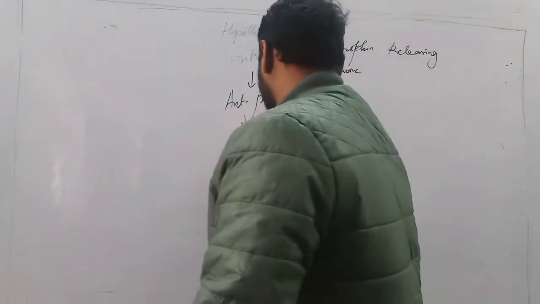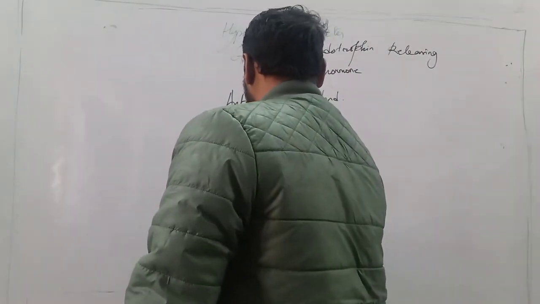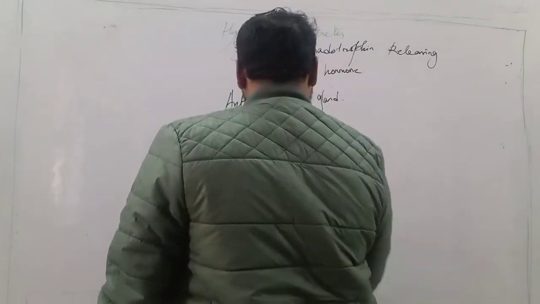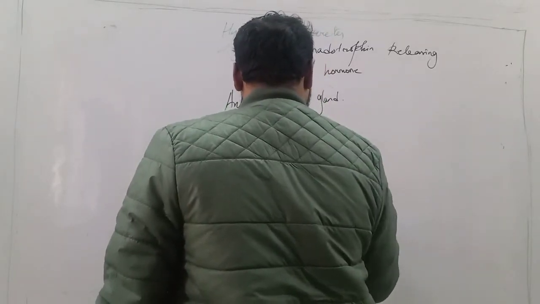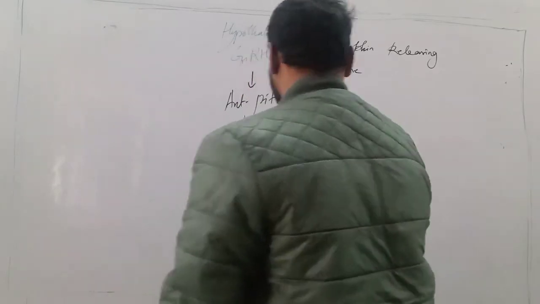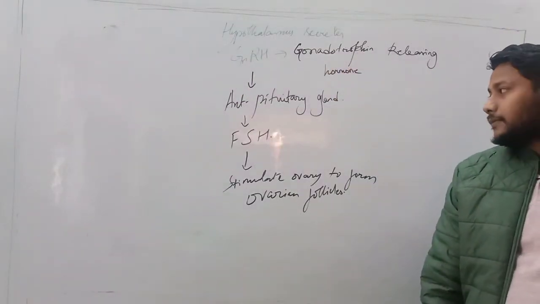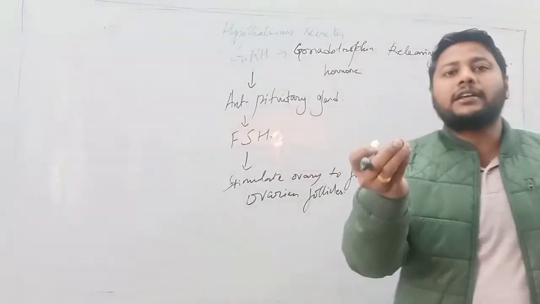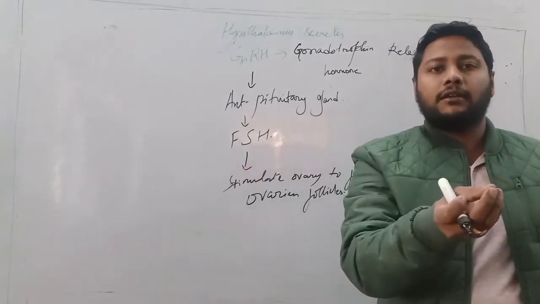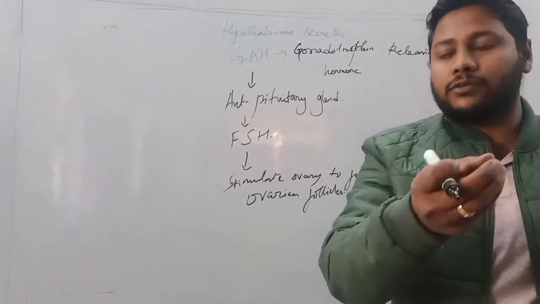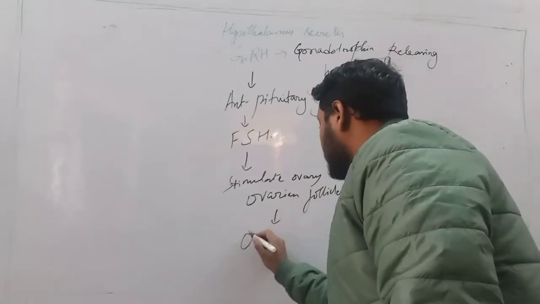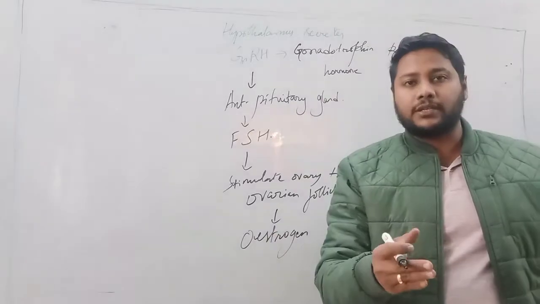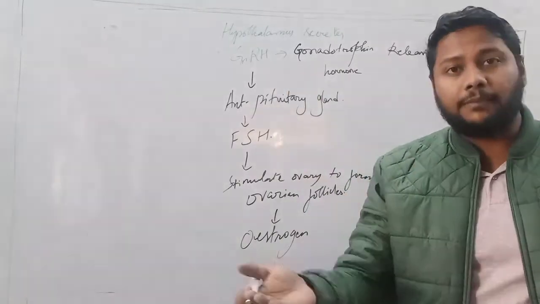right? So this will go and stimulate the ovary to form ovarian follicles. Now when the ovarian follicles are formed, we know that the follicles secrete a hormone known as estrogen. So from the ovarian follicles we will get estrogen. This is the hormone with the help of which the endometrium does its repair.